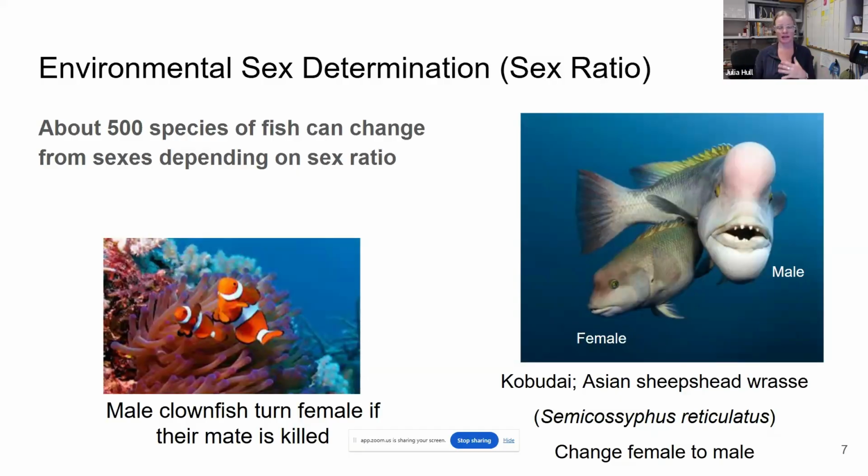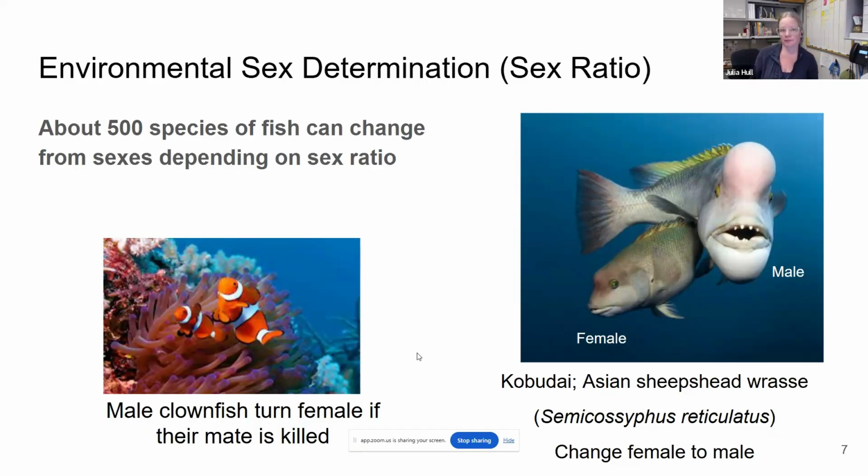And in the case that the dominant, the alpha male, is killed or leaves, the oldest and most dominant female will have a change in hormones, a change in gene expression, and she will lose the female coloring, and she'll develop this big bulge on the head and actually develop testes, and so functionally changes from female to male. This process takes about 3 or 4 months to have this total change in gene expression.